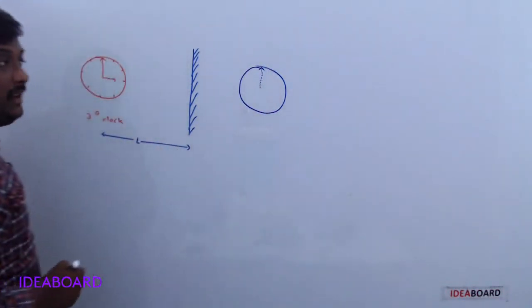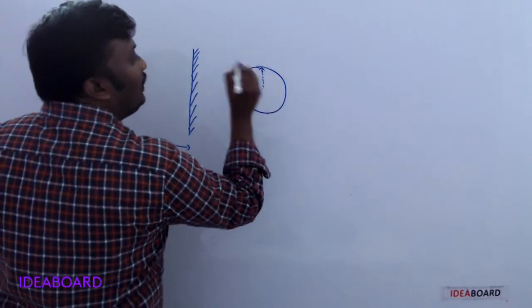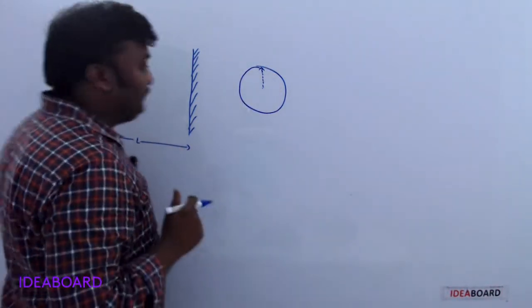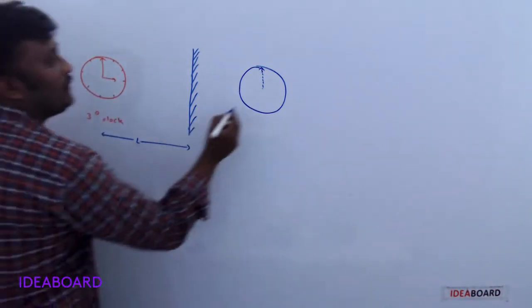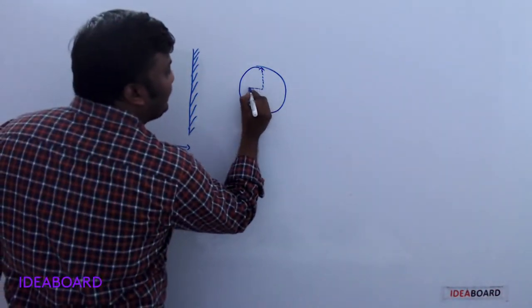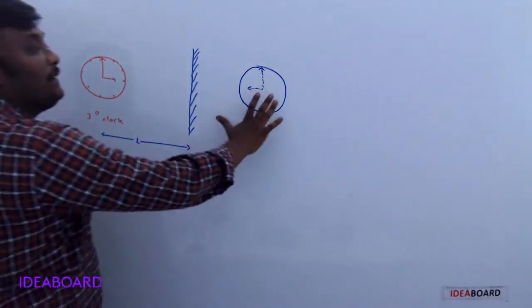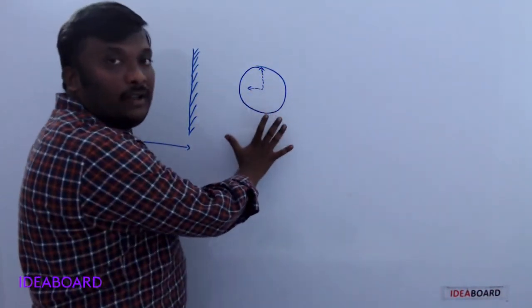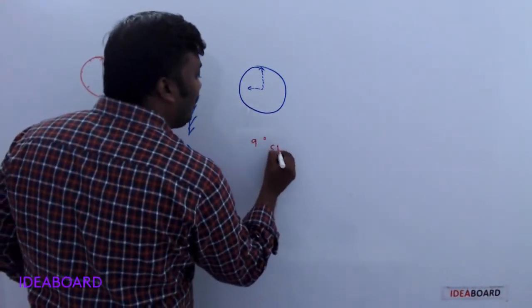Like this, we said a plane mirror always forms an erect image. Now this is another extended object. So here it appears like this. So the time that appears in the image of the clock is now 9 o'clock, or not?